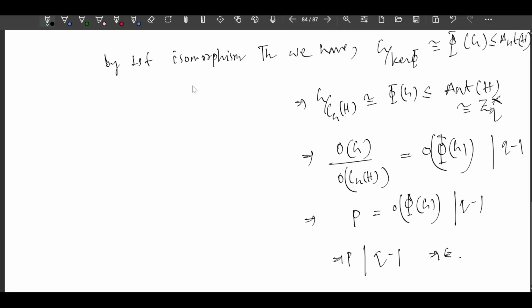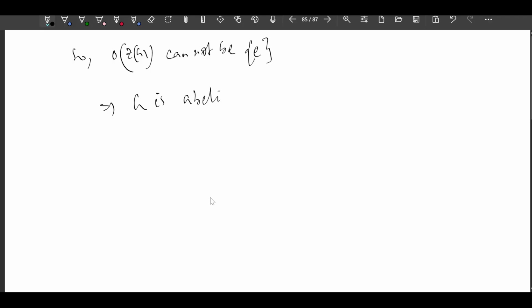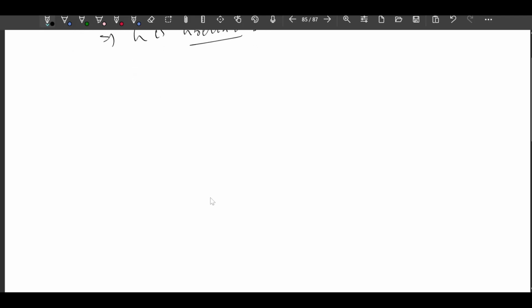Why? Because we took the order of Z(G) to be 1, that is, Z(G) is trivial. So our assumption is wrong that Z(G) is trivial. So Z(G) cannot be the singleton set of the identity. This implies G is Abelian. Okay. Now, how can you conclude that G is cyclic also?